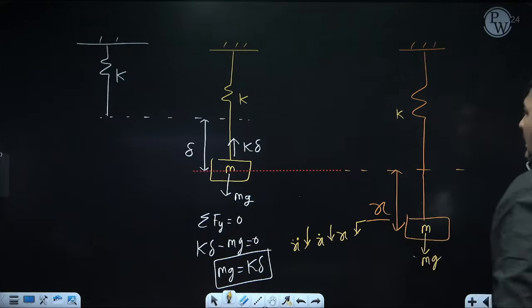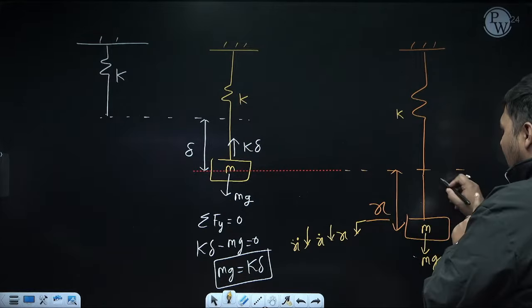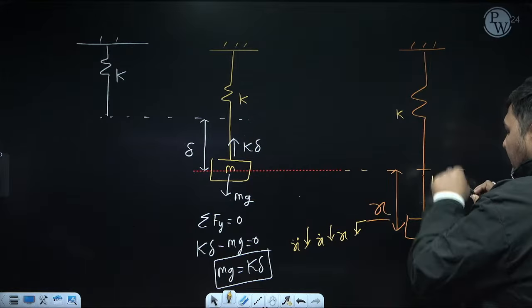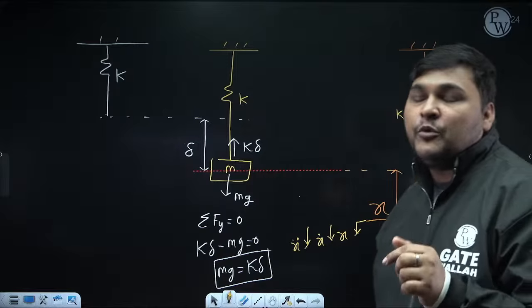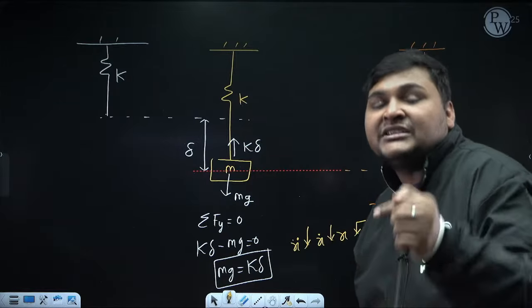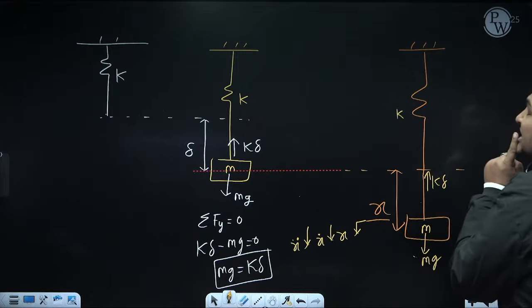You can apply this force also like this. First calculate the spring force at mean position. At mean position the deflection is delta, so the spring force will be k delta. Delta is downward, so it will be upward. Now can I calculate the spring force which comes due to the deflection from mean position? The deflection of this spring from mean position is x.